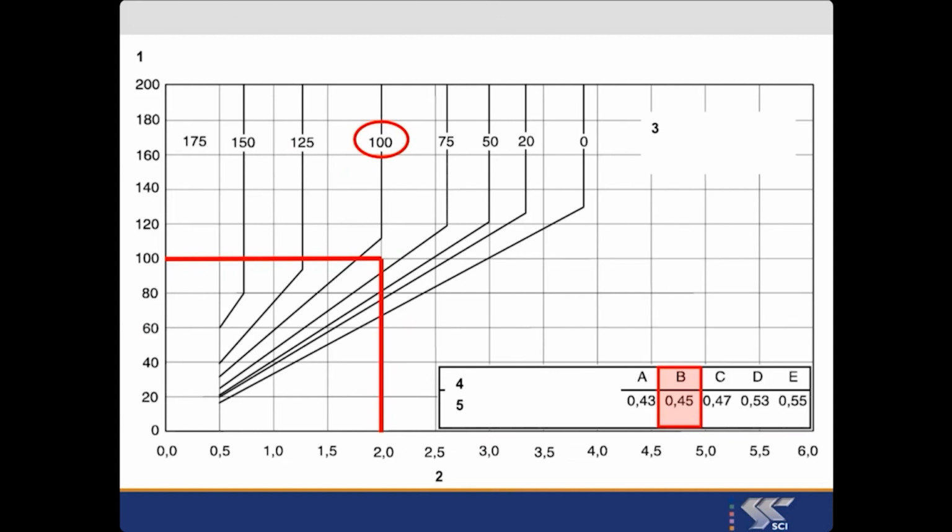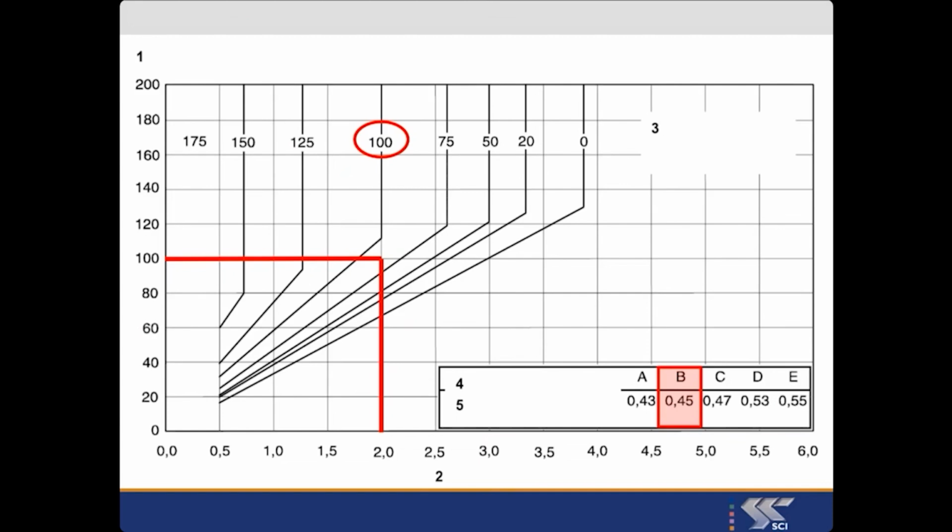And where I intersect, I'm reading to the higher value, which is 100, and that's 100 degrees centigrade. That says for this particular combination of B and 0.45 carbon equivalent value, for an arc energy of 2 kilojoules per millimeter and a combined thickness of 100 mil, I need to preheat to at least 100 degrees. Well, I don't really want to do that.